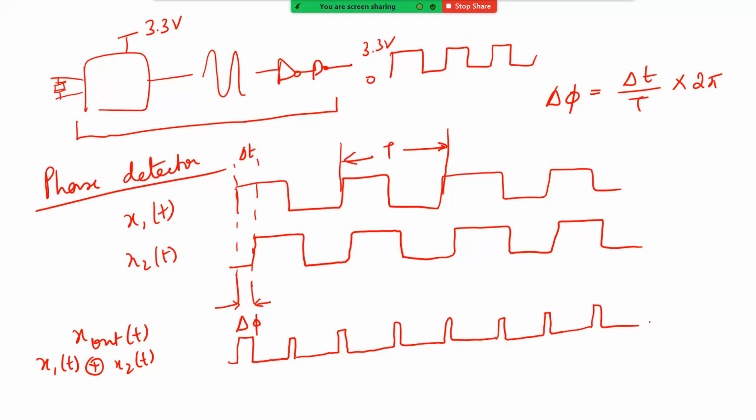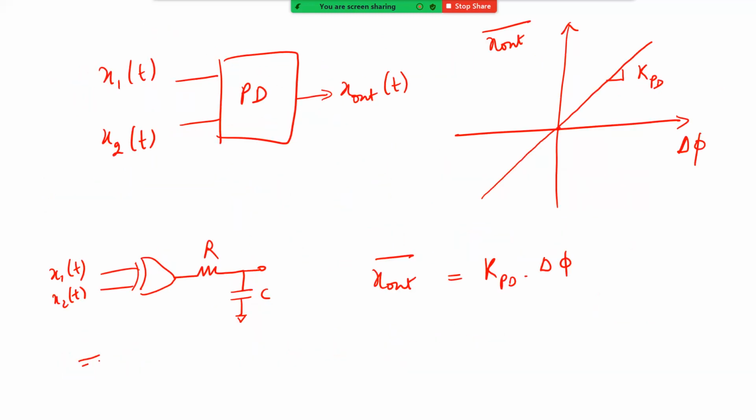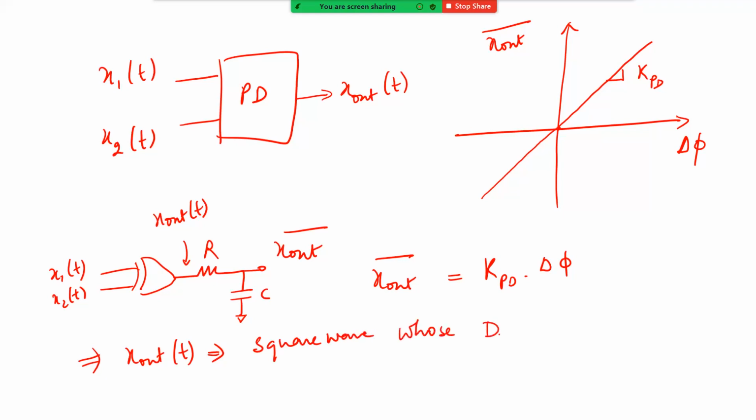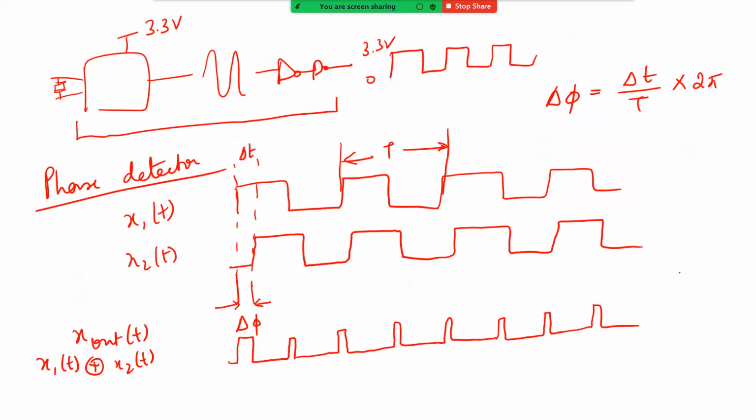In other words, let me call this x out of t, and let me call this x out bar. Okay, x out of t can be thought of as a square wave whose duty cycle is proportional to del phi. Yes, larger your del phi or larger your delta t, your duty cycle becomes longer. Duty cycle increases. But if del phi is 0, basically your XOR output is going to be 0.